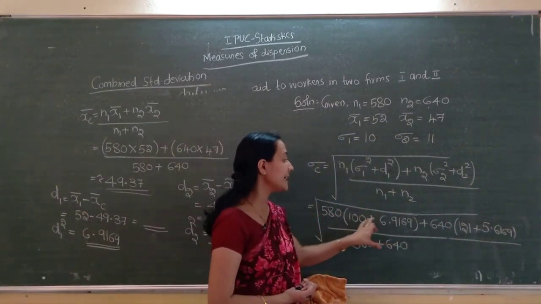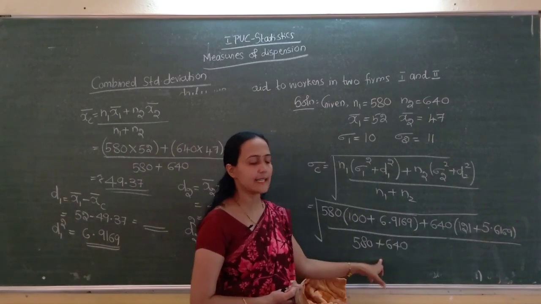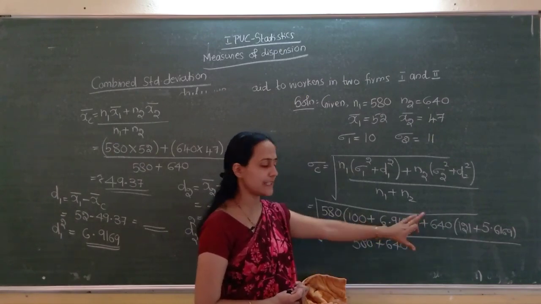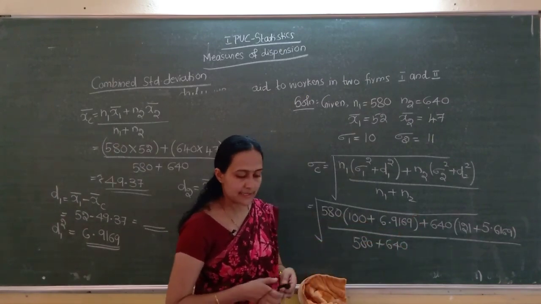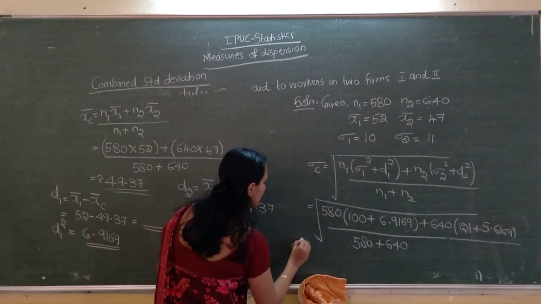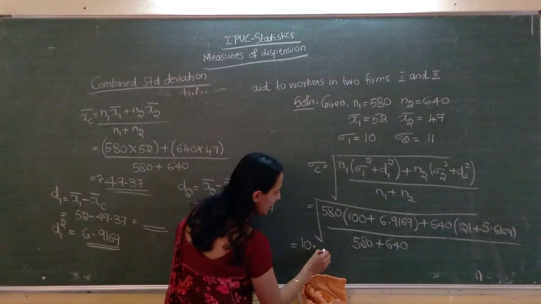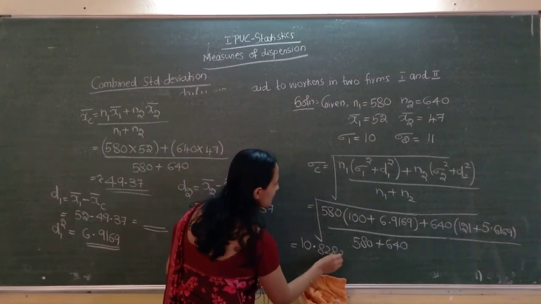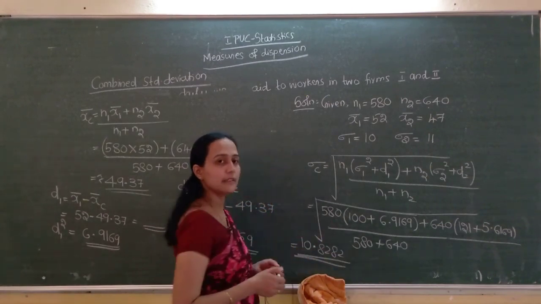Okay. So here we will get 3 quantities. This one plus this one you have to do first, divided by this one. See, final answer I will write 10.8282.